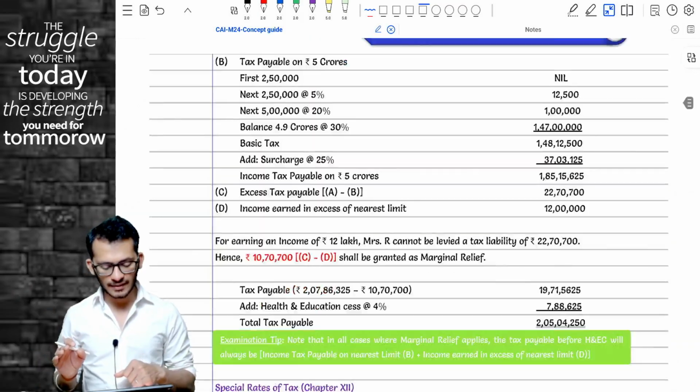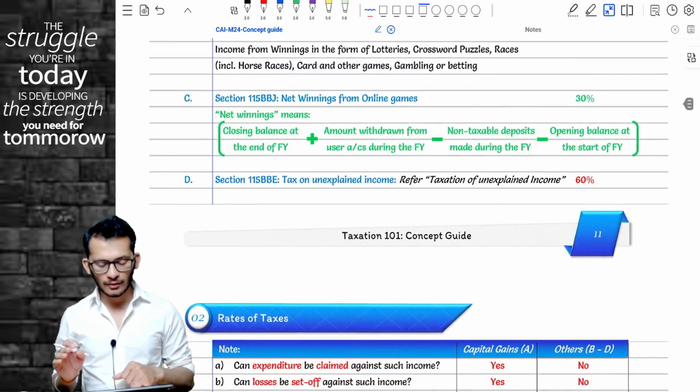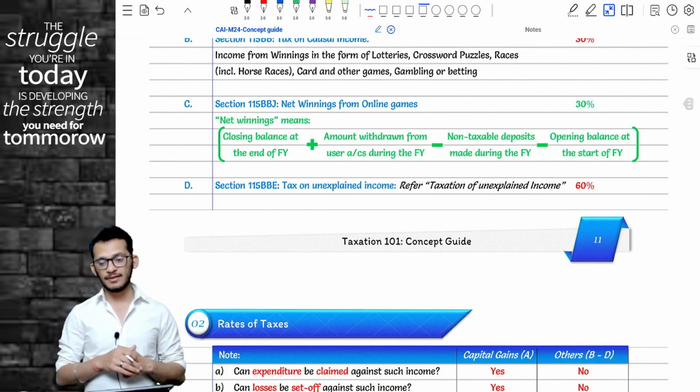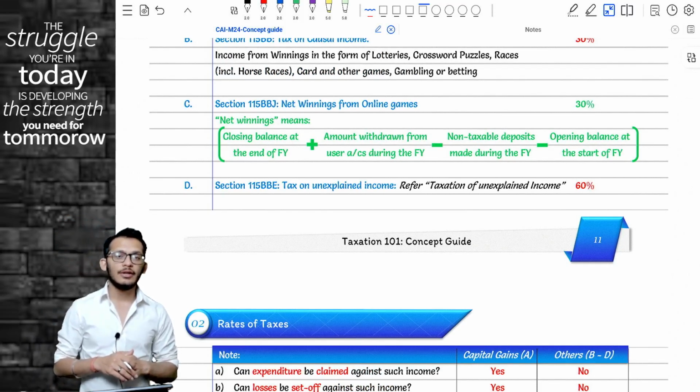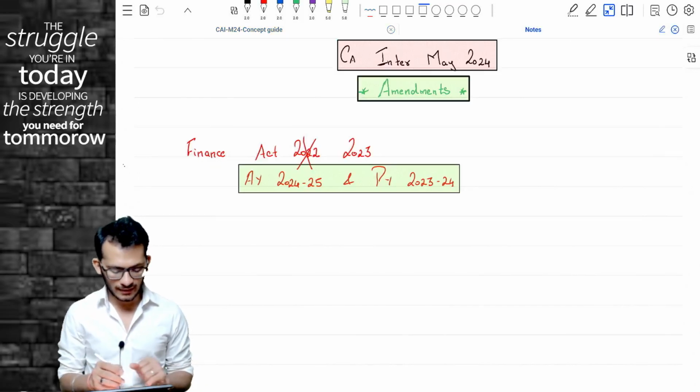No amendments in your marginal relief and all those things. You are finally going to the last amendment for the Rates of Taxes chapter, your new amendment called online winnings.